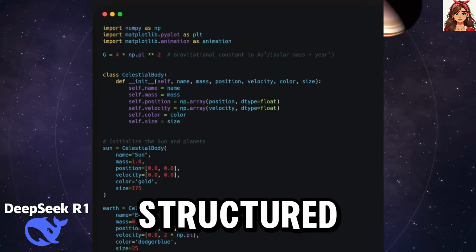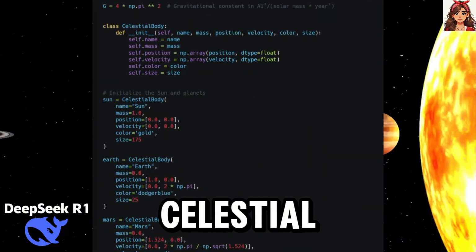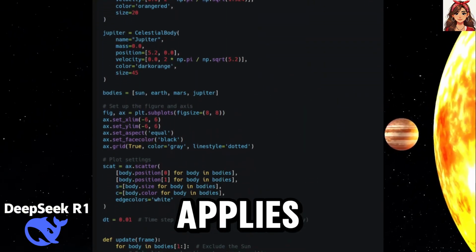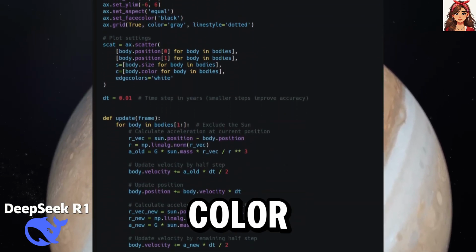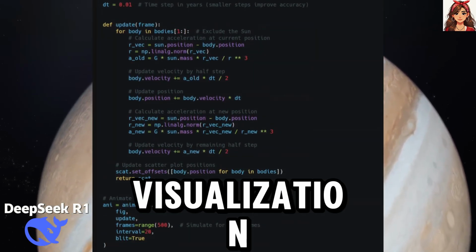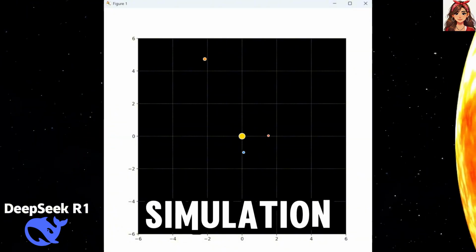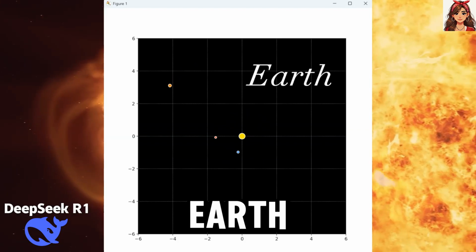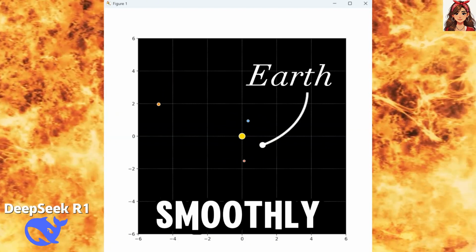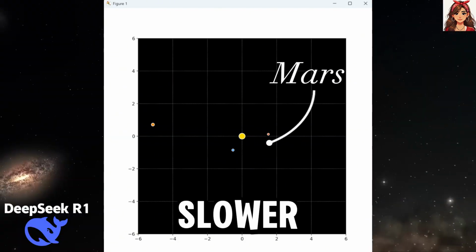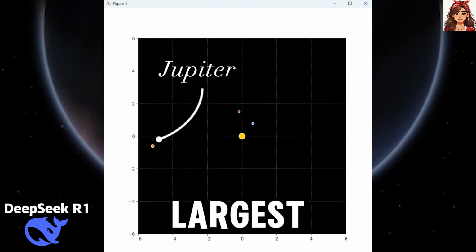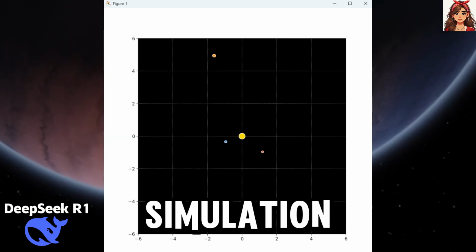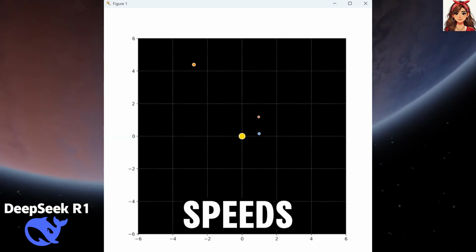DeepSeek produced well-structured code defining a celestial body class with mass, velocity and position. It also correctly applies gravitational forces and adds color to the planets for better visualization. Planets included in the simulation: the Sun, the center of the system, glowing gold; Earth, a blue dot orbiting smoothly; Mars, a red planet moving slower than Earth; Jupiter, the largest, moving at a much slower pace due to its massive orbit. Running the simulation, we see how each planet moves at different speeds.